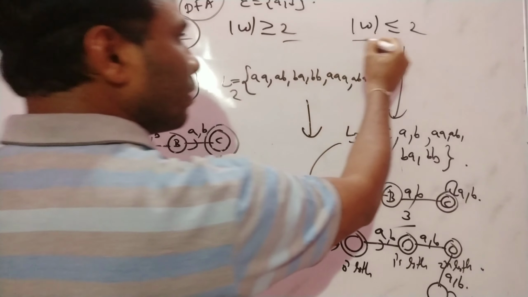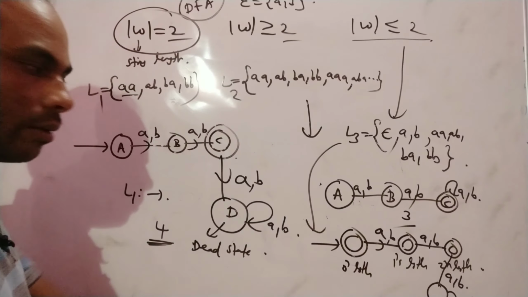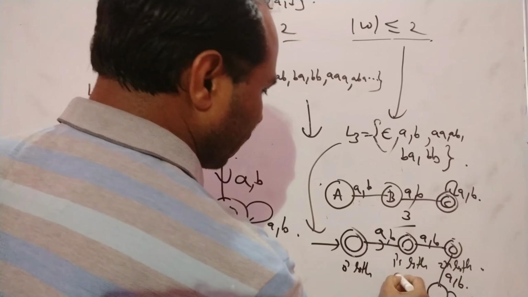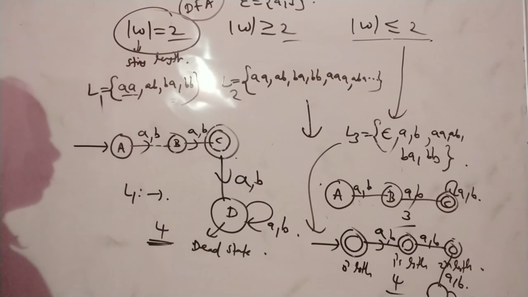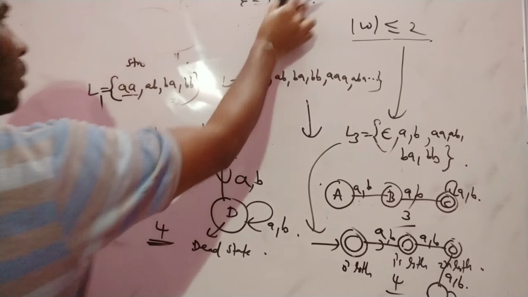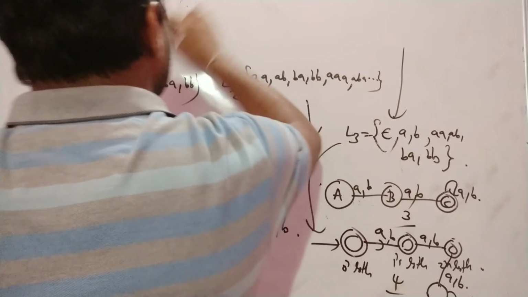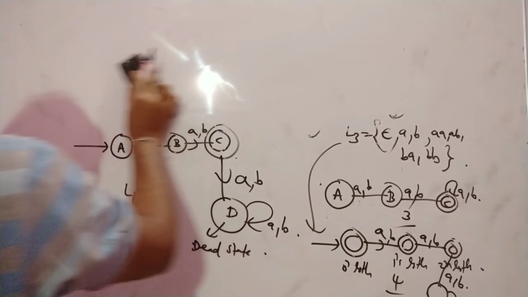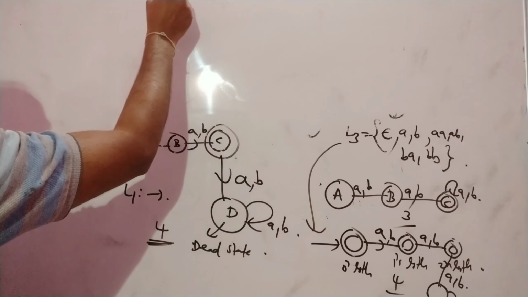And if it is less than or equal to 2, how many states are required here? 1, 2, 3, 4. 4 states required. Right? So what is the conclusion? Simply you are in a position to conclude. I am giving the conclusion from the examination point of view. This is the important note.